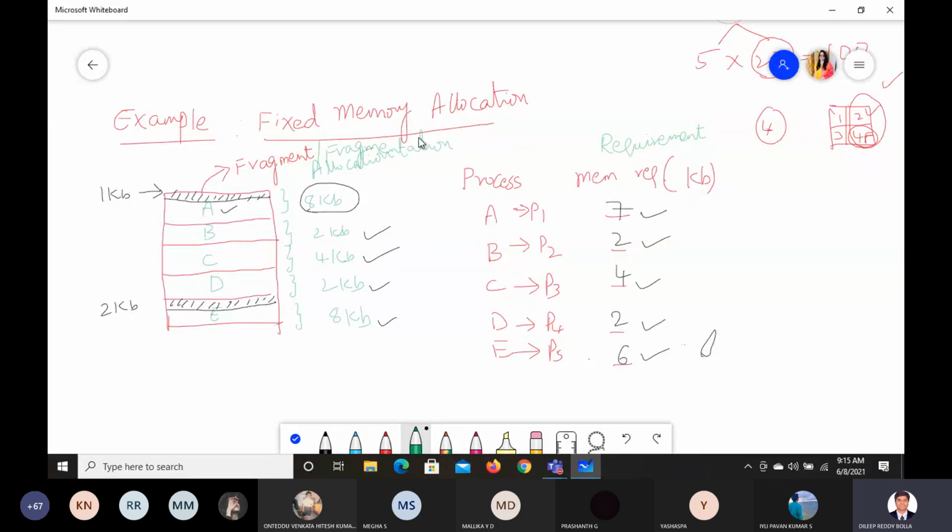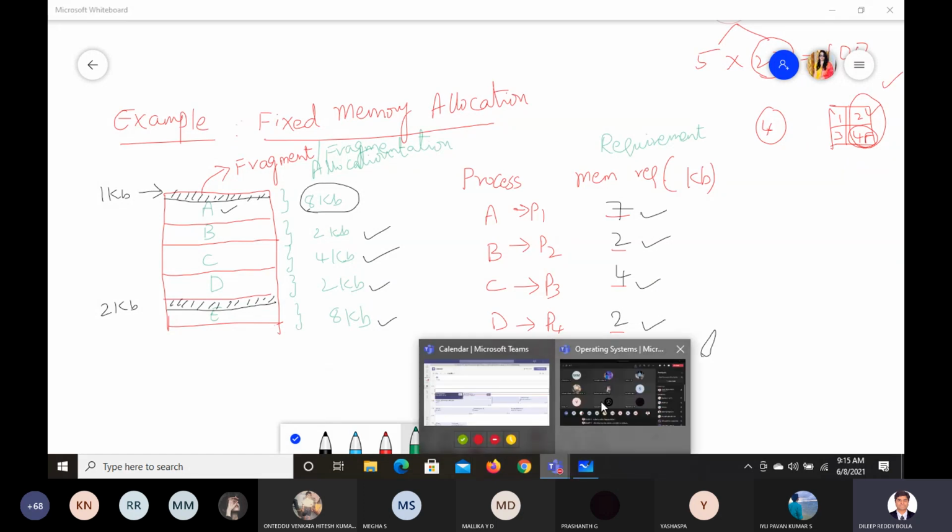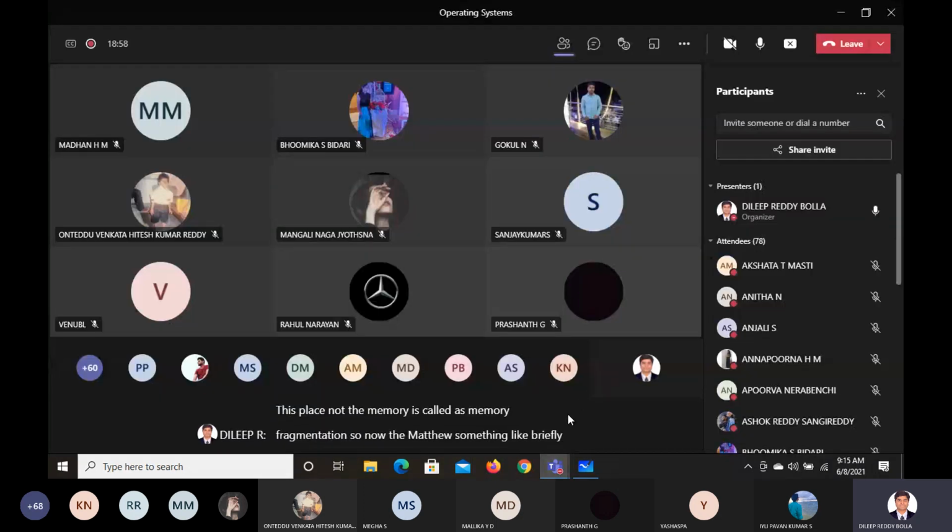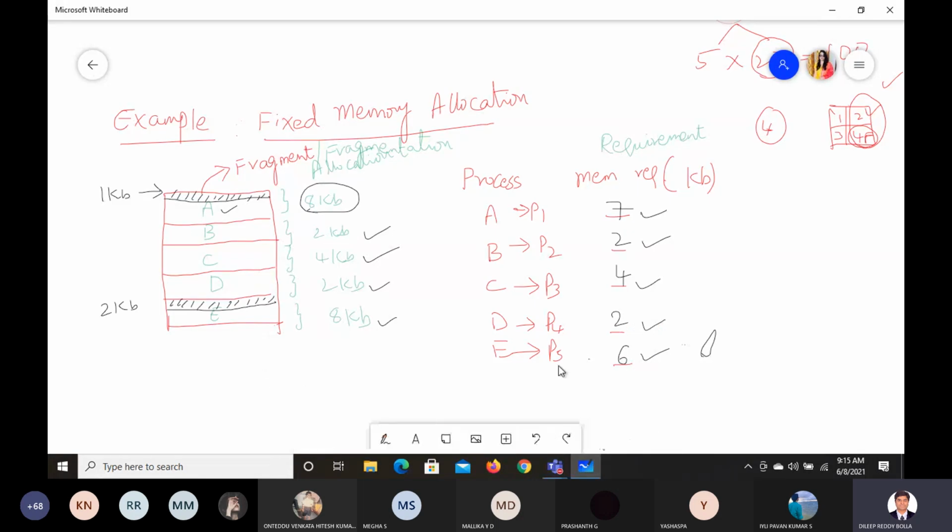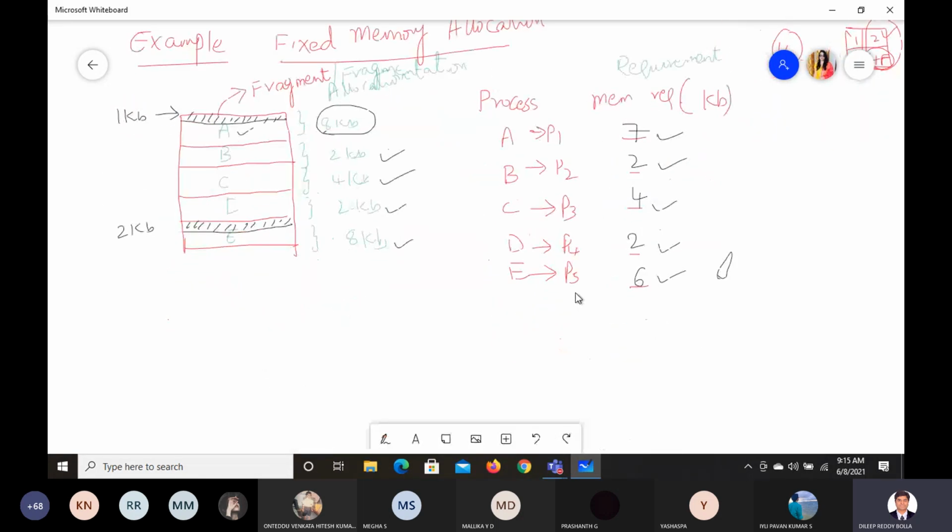This portion of the memory is called memory fragmentation. Now they may ask you something like, briefly discuss the memory fragmentation in case of fixed memory allocation for contiguous memory. Are you clear with what I am saying? So you can take up an example.